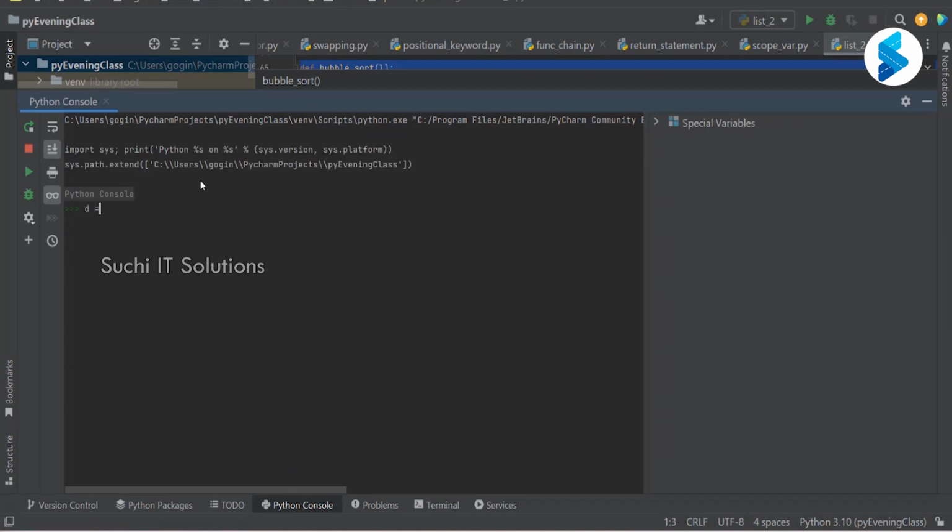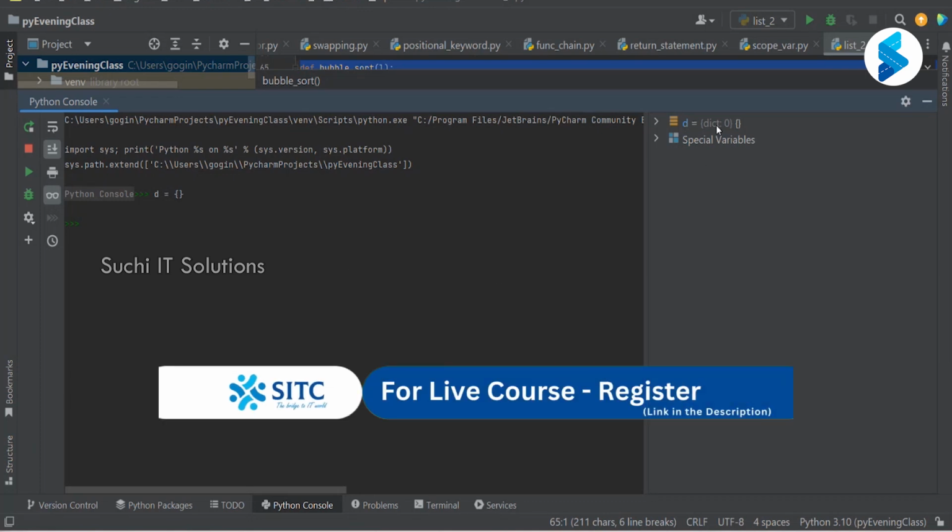All right, d is equal to this. If you're using a console that is available in your PyCharm, you see towards the right of where we are writing the program. What is this d variable?